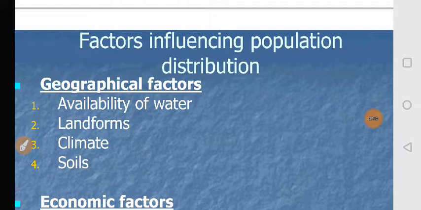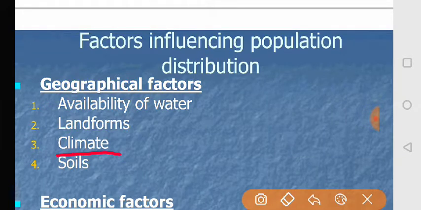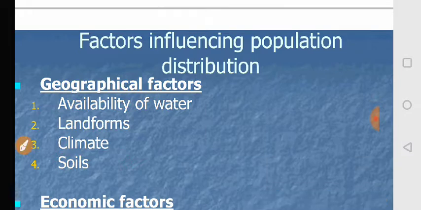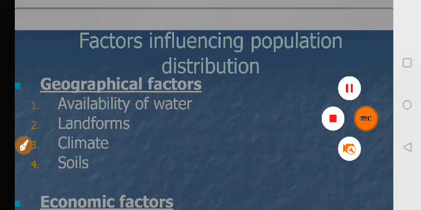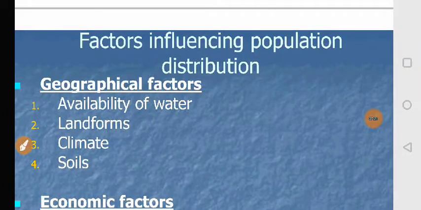Number three, climate. This factor also influences distribution of population. Every person in the world wants to live in a pleasant climate.